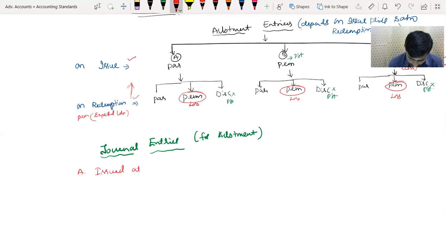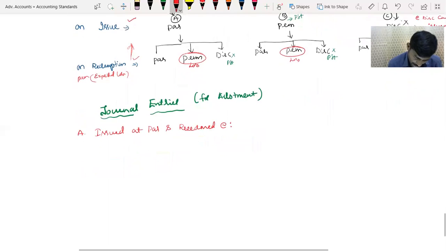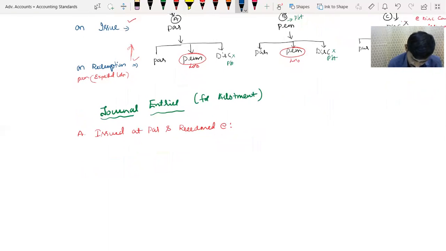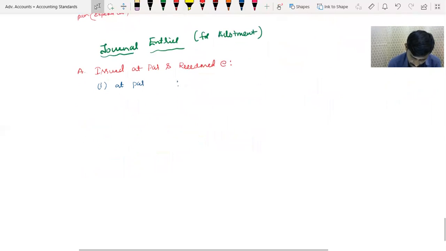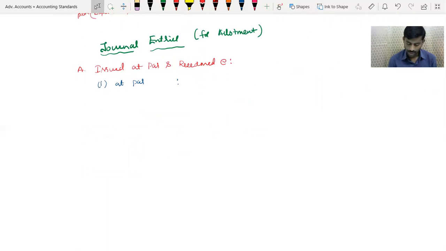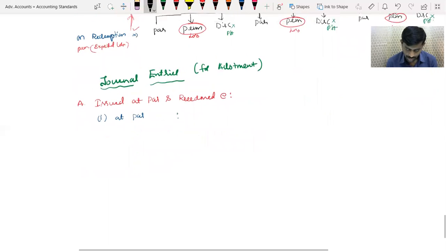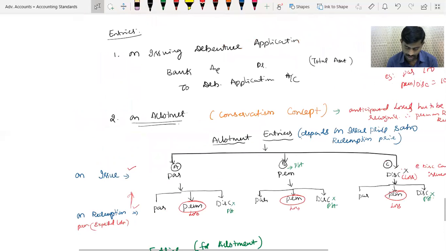Issued at par and redeemed, under situation 1, redeemed at par. Redeemed at par, 1 entry will come. Thereafter, redeemed at premium, 1 entry will come. Then redeemed at a discount, 1 entry will come. Got it? Like that, for each category it will go.